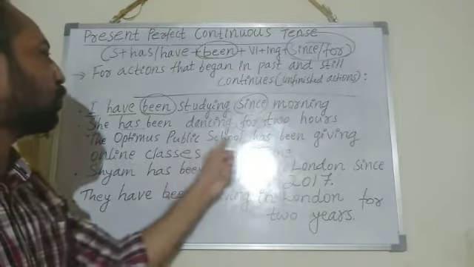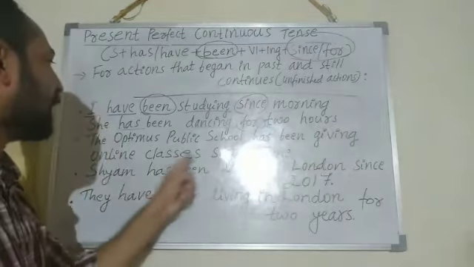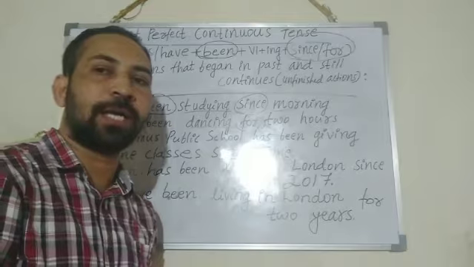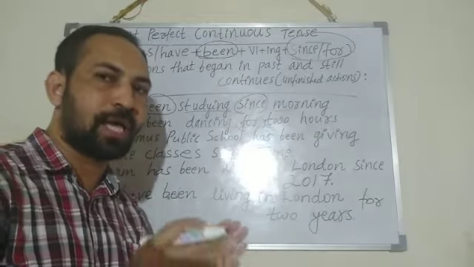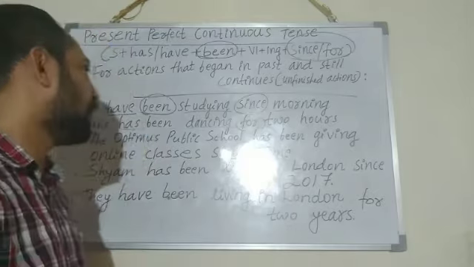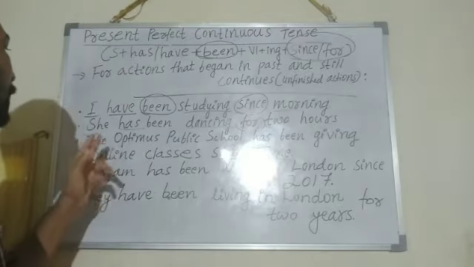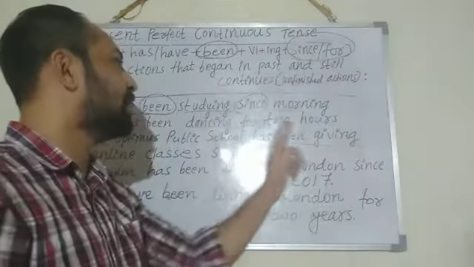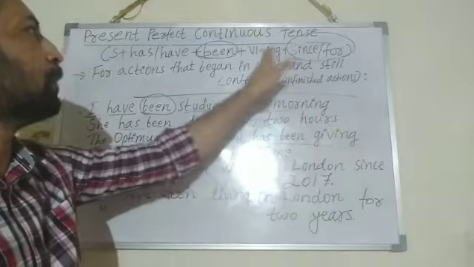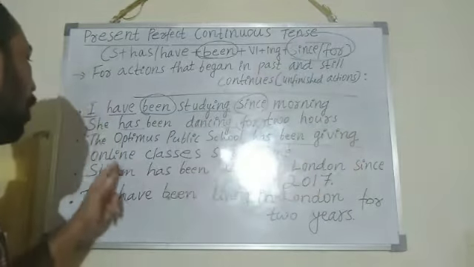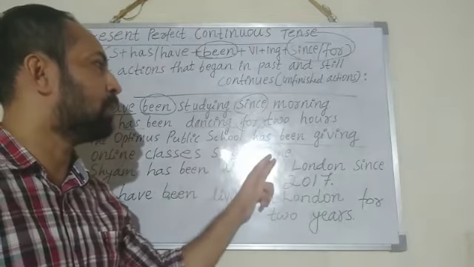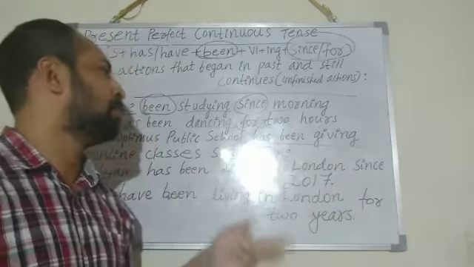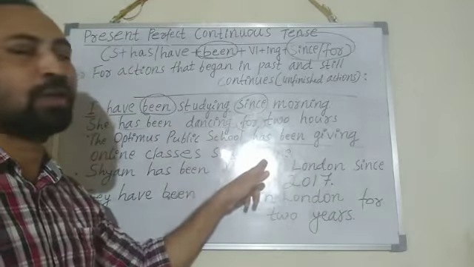The Optimus Public School has been giving online classes since June. Here, since June, the action started to happen. Still now, the action is happening. What is the action? The online classes. Right? The Optimus Public School has been giving, present perfect continuous tense, has been giving is the V1 plus ing form, giving online classes since June. So here since is giving you the exact time, the started time, the month June, right?